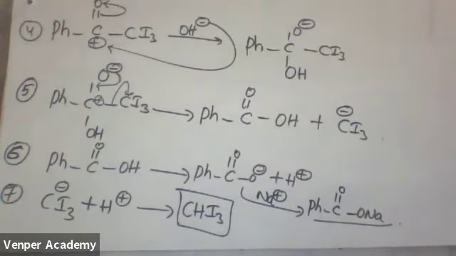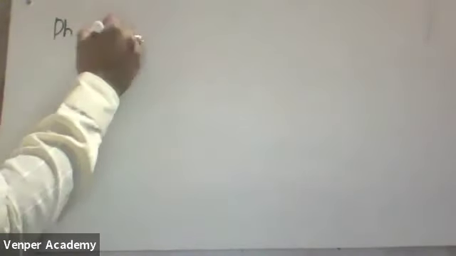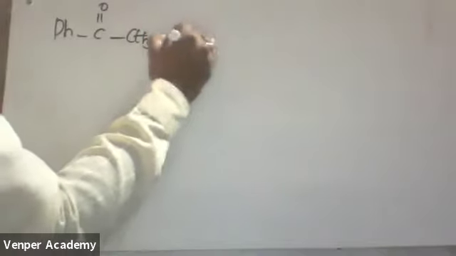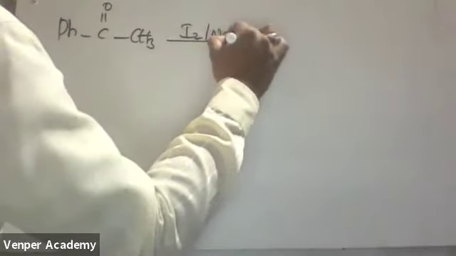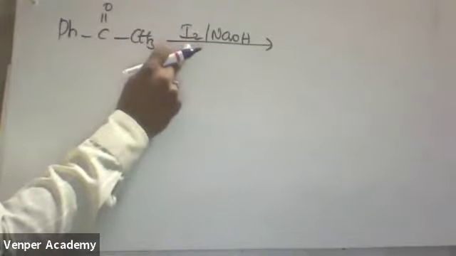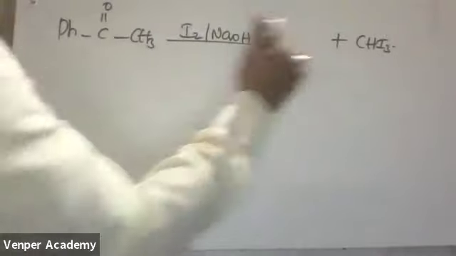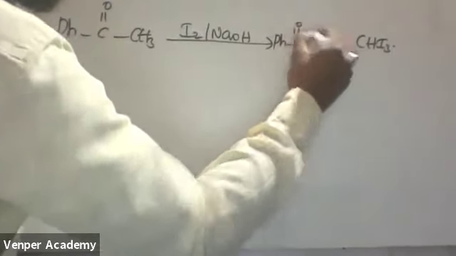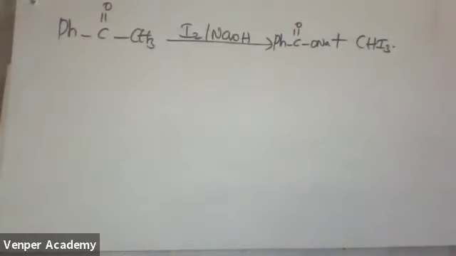Okay, my next one. Now see the shortcut for this reaction. No need to see all this. Just see one simple shortcut. Suppose I am taking PhC double bond O CH3 on treatment with iodine and NaOH. Already I told you these 3 hydrogens are replaced with the 3 iodines. First product, you write CHI3. This PhC double bond O, you put like this and add one extra O. That is the answer.